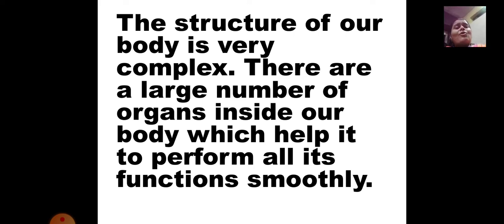So all the organs have particular functions to carry out. As we studied, the lungs help us in breathing. The heart helps us to pump blood. The brain helps us to remember things and gives information to all parts of the body. So each and every internal organ has a specific and particular function which it carries on.